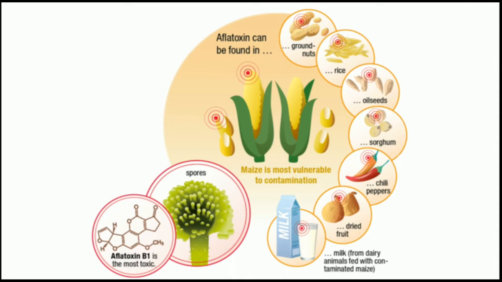Here in this picture you can also see various examples of foods which are affected by aflatoxins, which include groundnuts, rice, oilseeds, sorghum, chili peppers, and dried fruits. Mostly every agricultural produce is affected by these, and dairy products can also have aflatoxins if the feed of the animal is contaminated by aflatoxin.